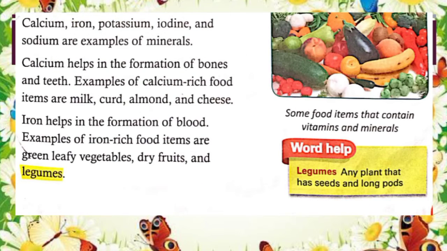Now, after understanding vitamins, let's understand minerals. Calcium, iron, potassium, iodine, and sodium are examples of minerals. Now, how does calcium help us? Calcium helps in the formation of bones and teeth. Examples of calcium-rich food items are milk, curd, almond, and cheese. So, sources of calcium are milk, curd, almond, and cheese.